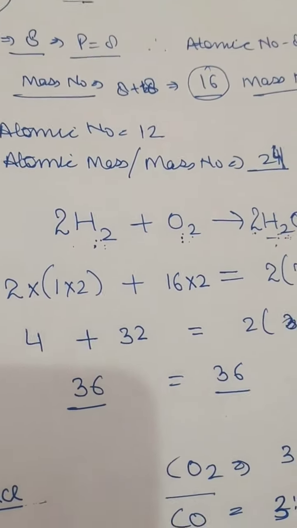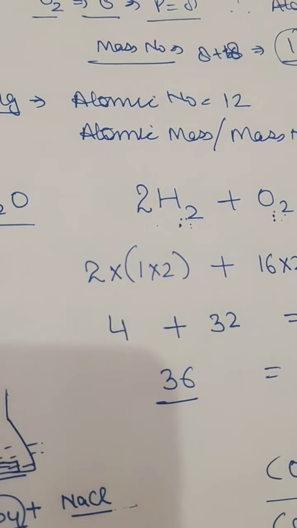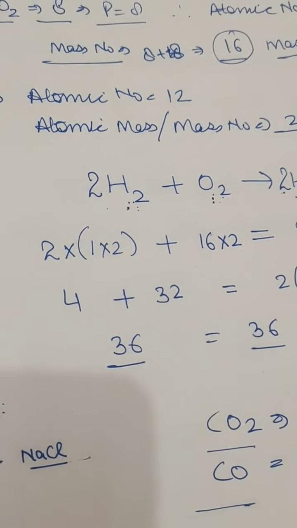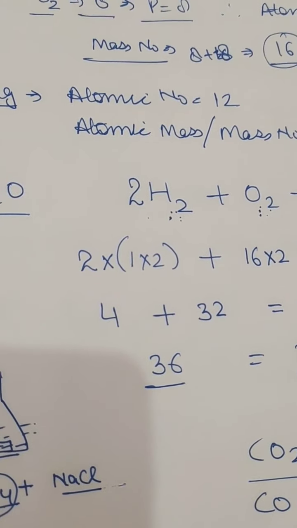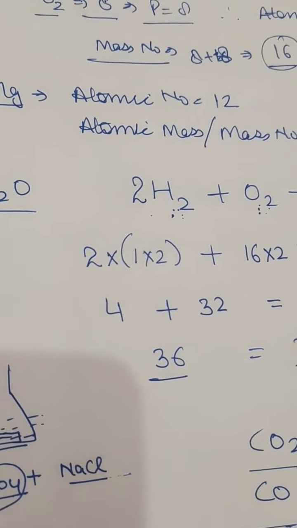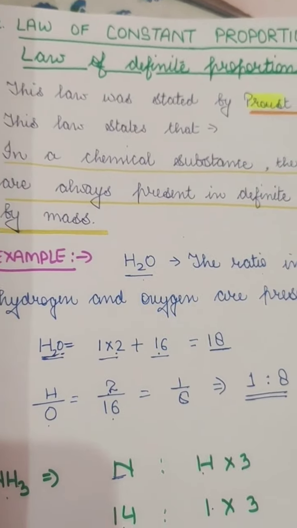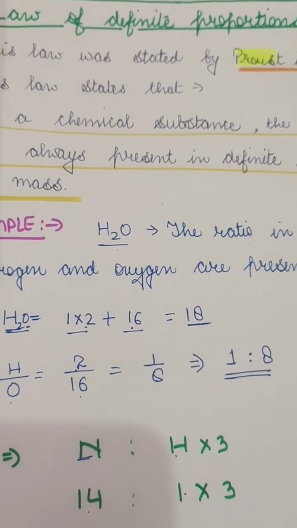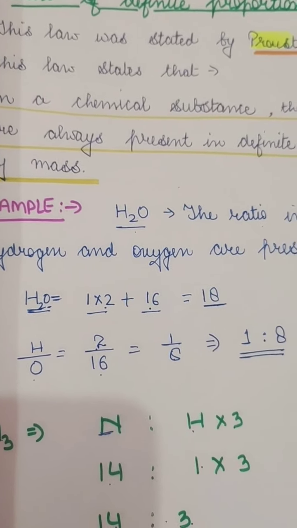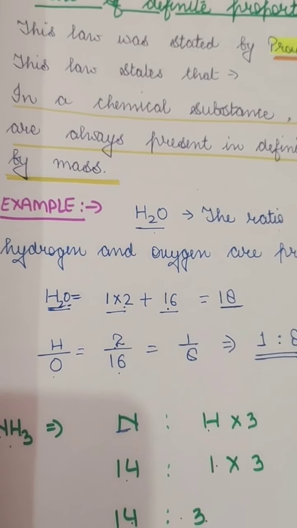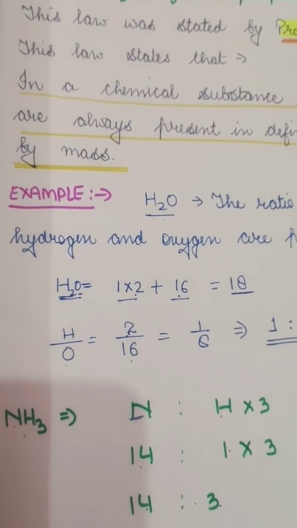In the next lecture we will also take these two laws of chemical combination and solve some more questions with them so that you can understand them properly. For today's homework, I'm giving you 2 questions only. Just try them, and in the next lecture I will discuss those questions with you. Please practice them. I hope you will be able to solve them on your own, but if you don't, then I will explain. I will start my lecture with the explanation of those 2 questions.